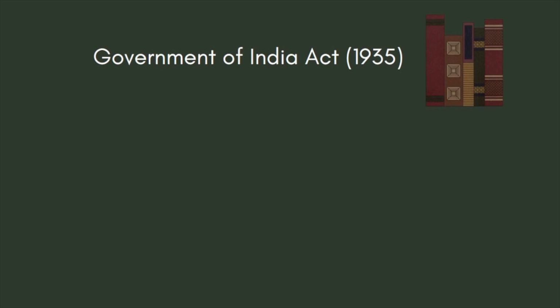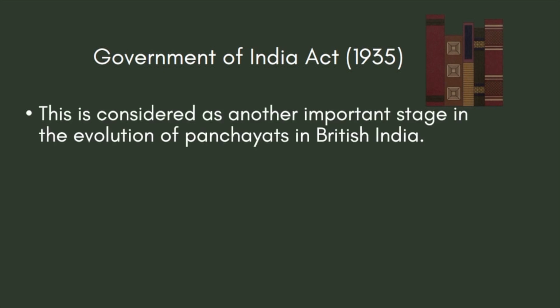Since we are dealing with the history and the evolution of local government, it is important to consider every stage which has contributed to tracing the evolution or development of local government in India. In such moves or acts, you see that the Government of India Act of 1935 is also considered important for the stages of evolution as far as the involvement of British is concerned in local government.